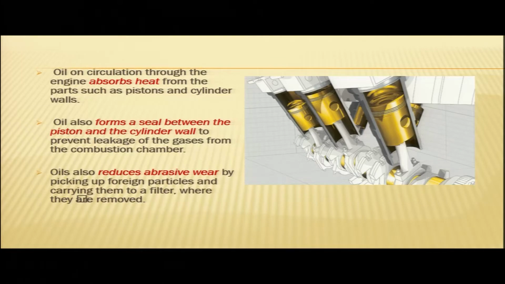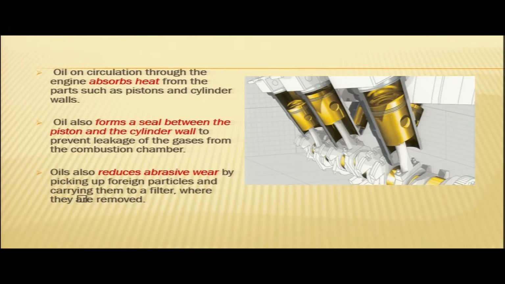It also forms a seal between the piston and cylinder wall to prevent leakage of the gases from the combustion chamber. So oil, in addition to absorbing heat, also forms this seal. It also reduces abrasive wear by picking up foreign particles and carrying them to a filter where they are removed. So we have seen oil has various purposes.